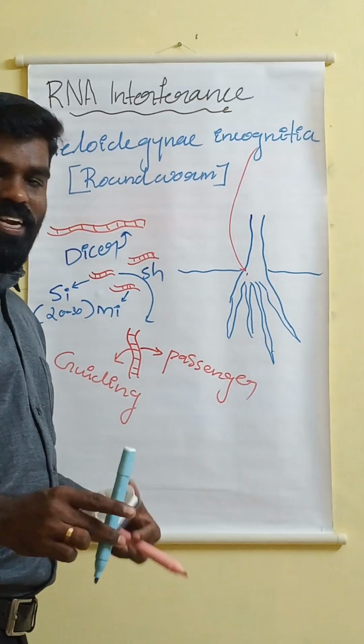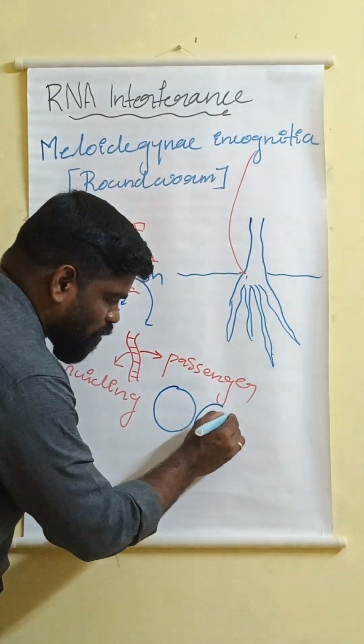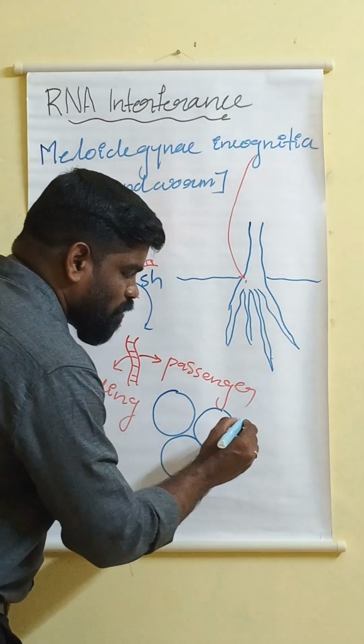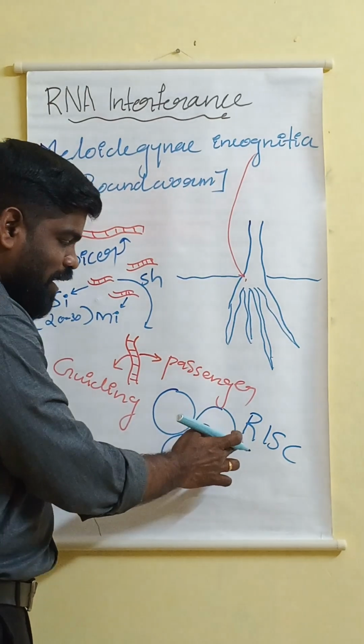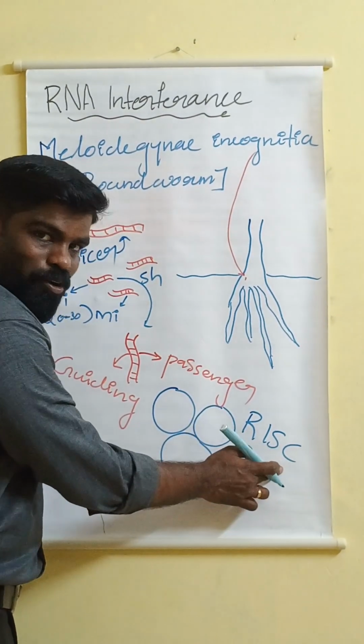Okay, there is another protein complex. Just imagine this is the protein complex. This protein complex is actually called RISC. So what is RISC? RNA induced silencing complex. This is the protein complex.